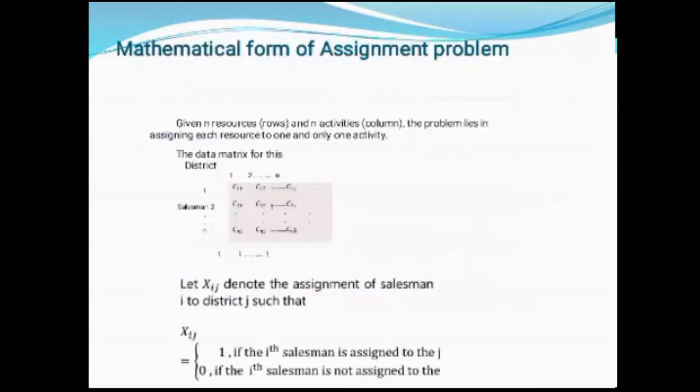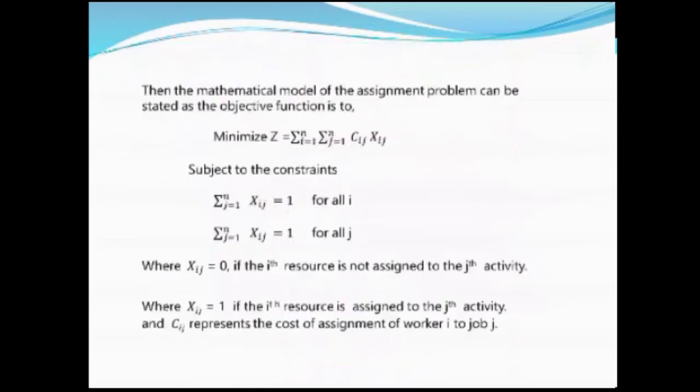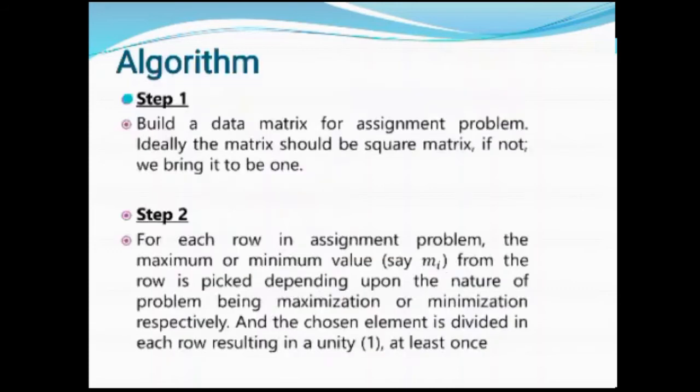The mathematical form of assignment problem is given in a data type, and using the formula summation i equal to 1 to n, summation j equal to 1 to n, Cij into Xij, we are able to obtain the optimal solution. The main part here is the algorithm.